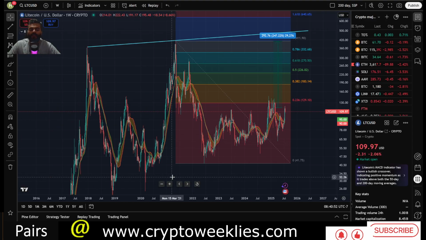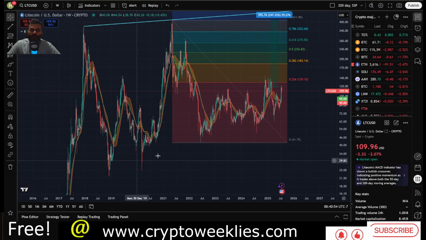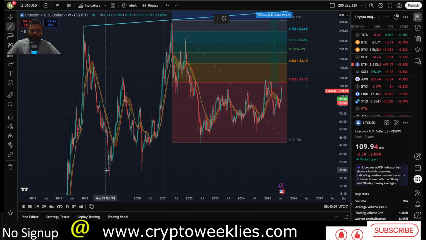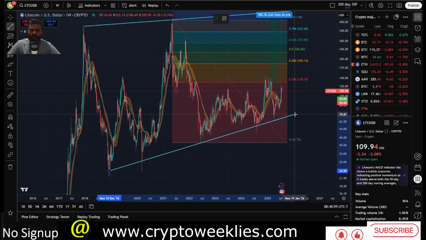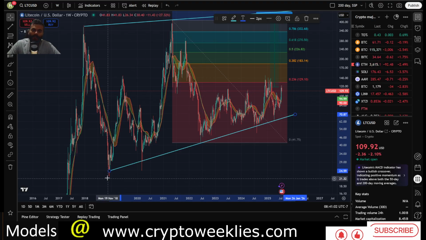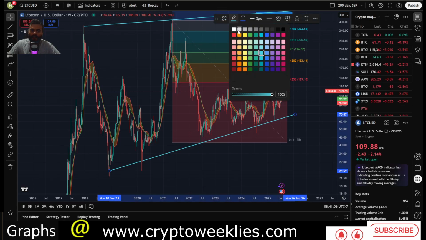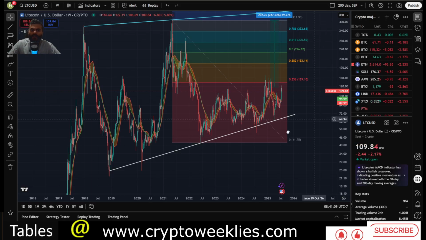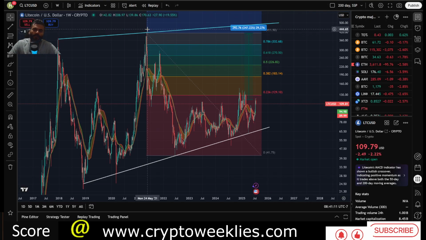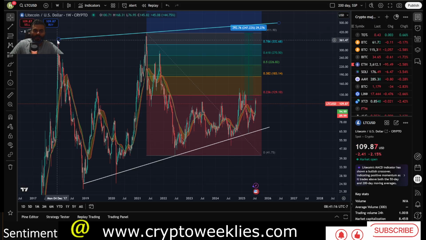But over a longer term horizon, Litecoin has been forming this. If you were to draw this line over here, there are increasingly higher lows. Let's color code it in white. Also over a macro period of time, from cycle to cycle, there are higher highs, barely higher highs, from 370 to the $410 peak in December 2017, then again back in 2021 at around 420.